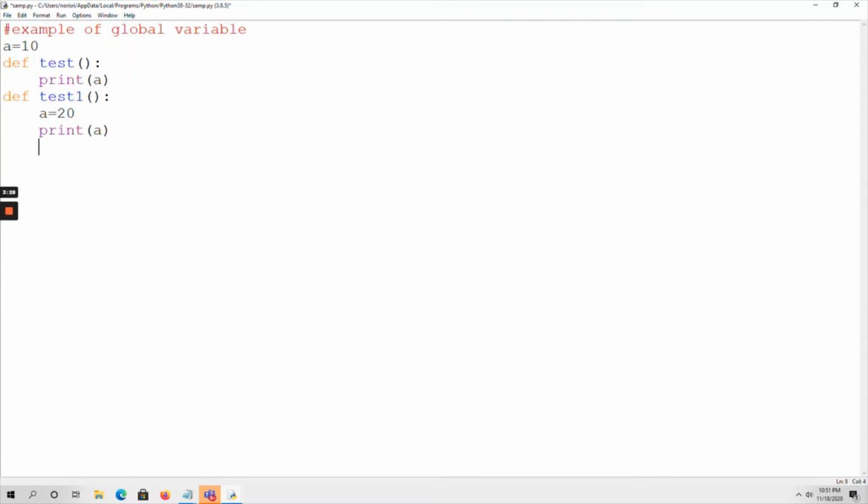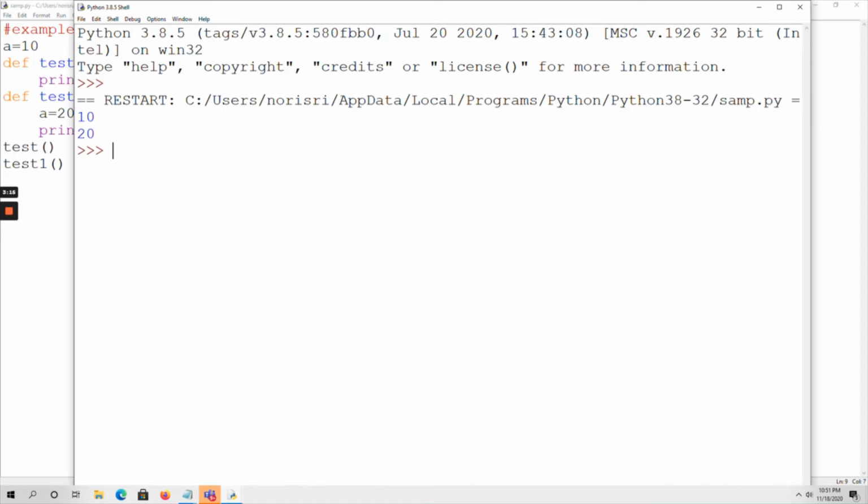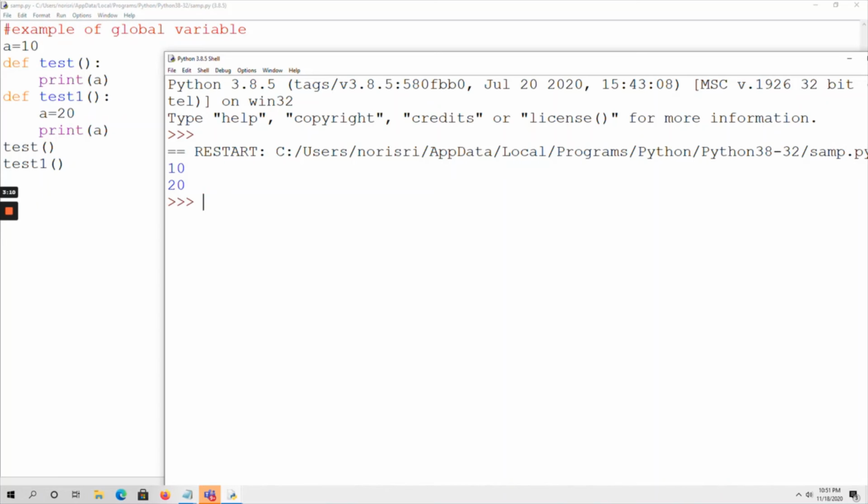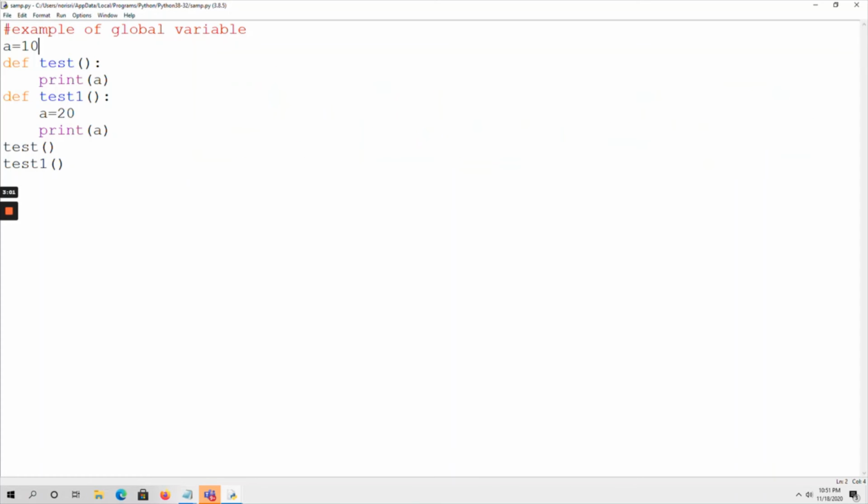I forgot to make a function call test1. Let me run the code. So 10 and 20 is the output, right? See here, a equal to 10. This variable is declared outside the function, right? Such type of variables are called global variables. Once you declare a variable outside the function, that variable is called a global variable.